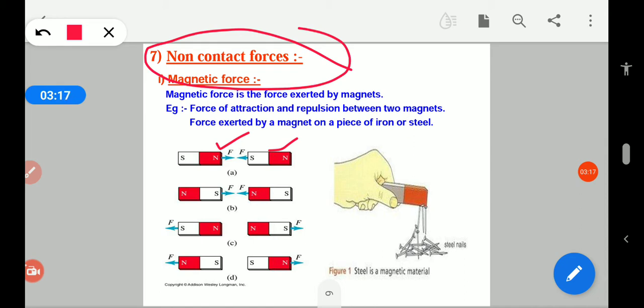Example: force of attraction and repulsion between two magnets, and the force exerted by a magnet on a piece of iron or steel, is a non-contact force. North Pole repels a North Pole, South Pole repels a South Pole, and North Pole attracts a South Pole. It is an example of non-contact force.